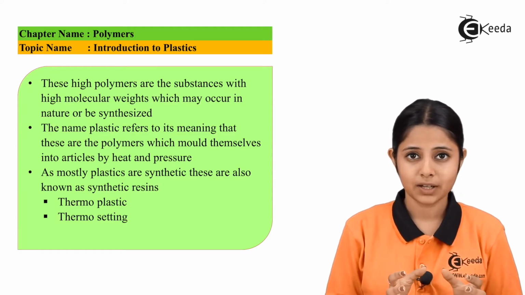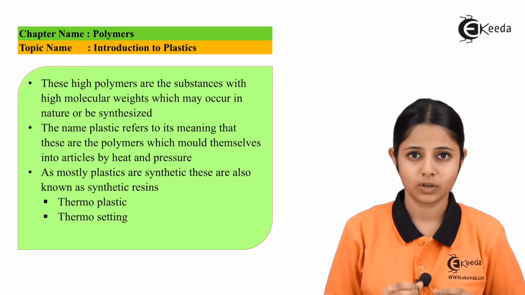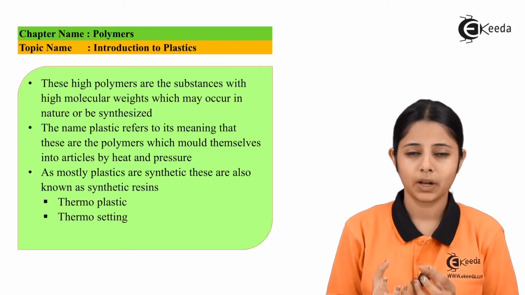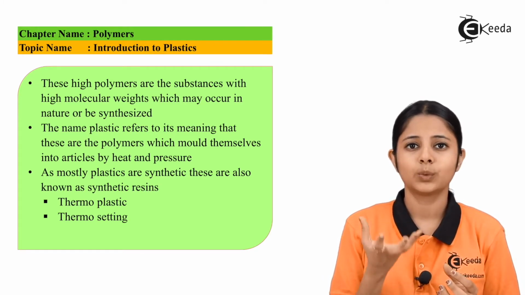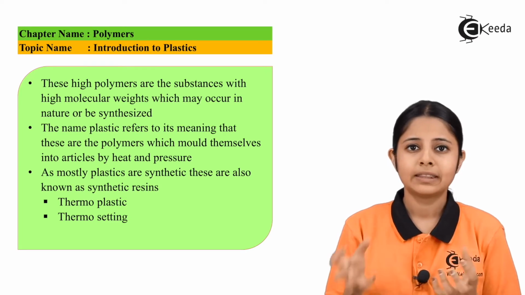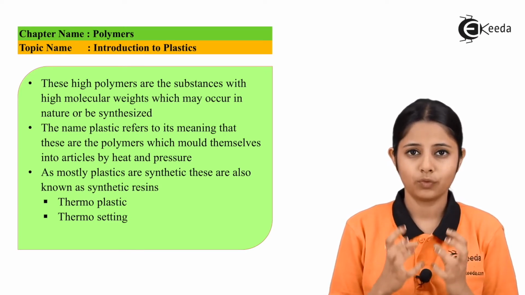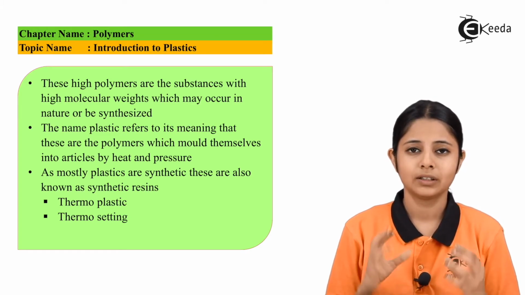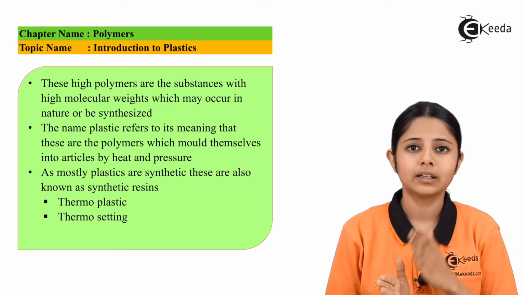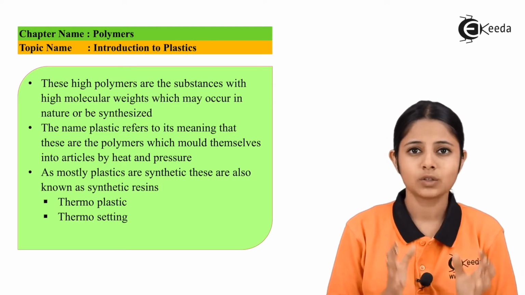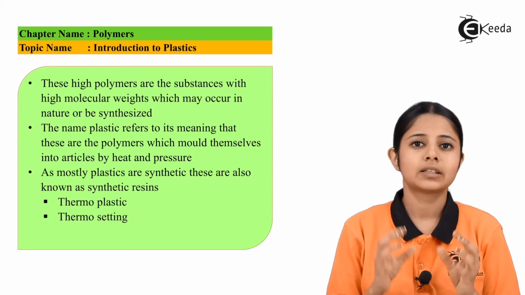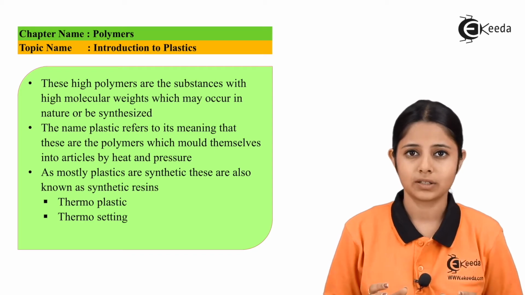For thermosetting plastics, we can do it just once for the first time. That means if I take a plastic over here and I heat it, it will melt into a liquid form. Then I pour it into a mold and it will solidify. Once it solidifies, it cannot be reheated. If we reheat it, it will not again turn into its liquid phase. That is known as thermosetting plastics. This is the basic classification of plastics.